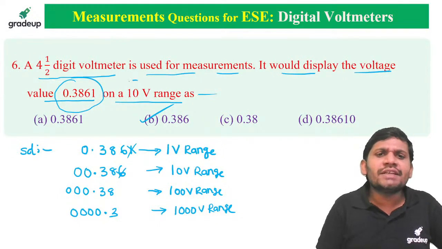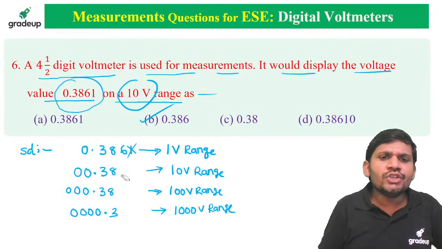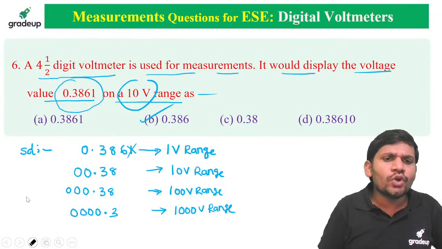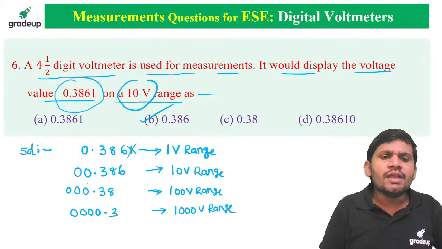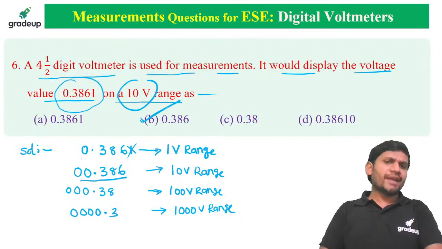But what is asked is the 10 volts range, which is 0.386. Option B is correct.